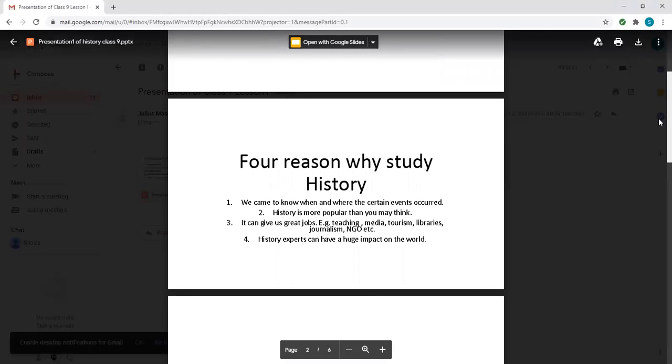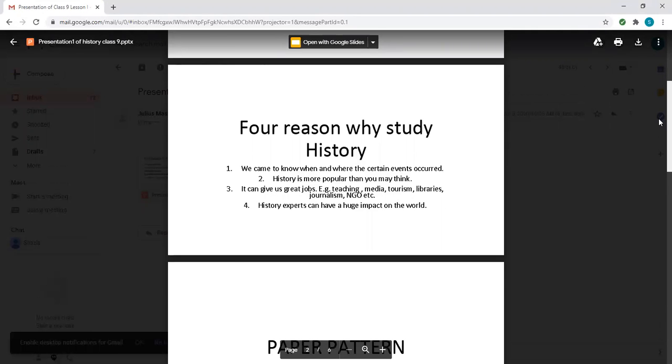We come to know about different events that took place in the world, around the world. And history is more popular than you may think. It is our thinking only that we think that history is nothing, but it really plays an important part in our life. And people who are studying history, they can have a huge impact on the world.